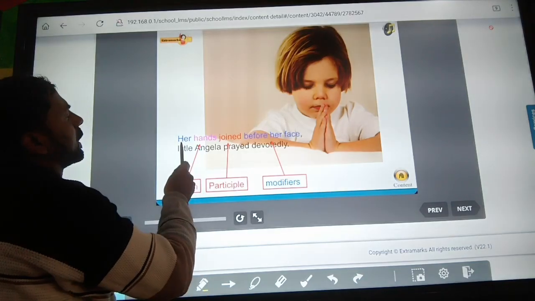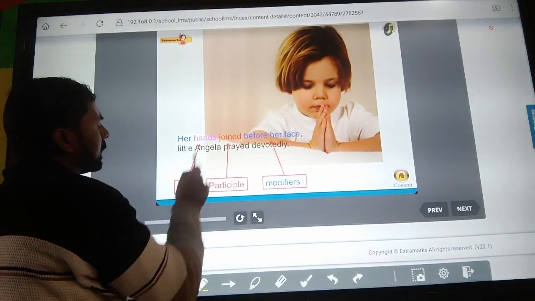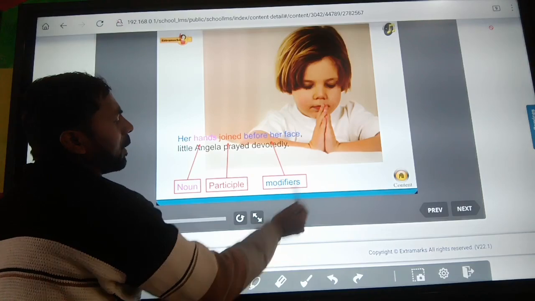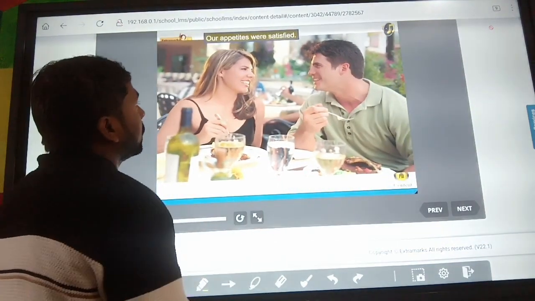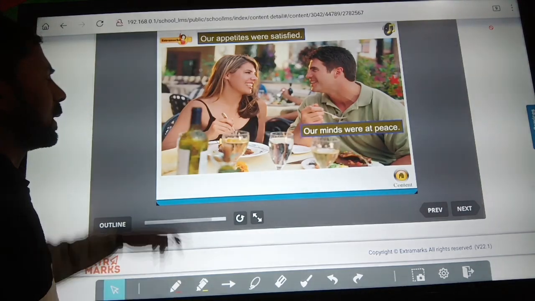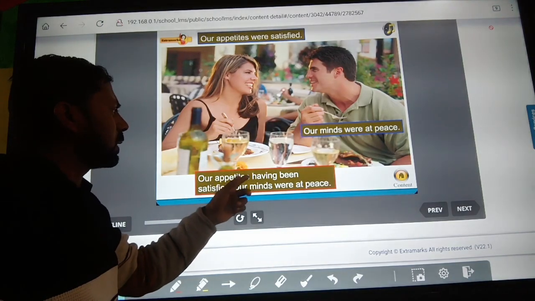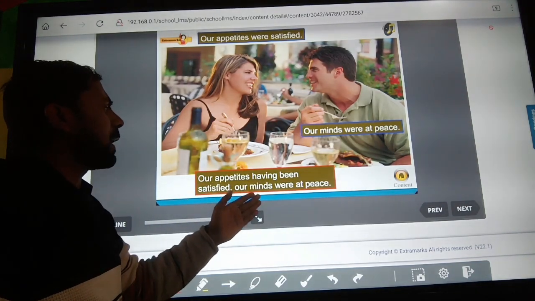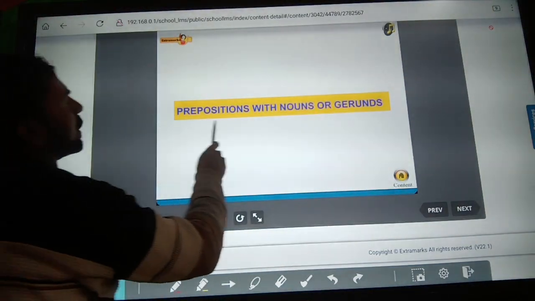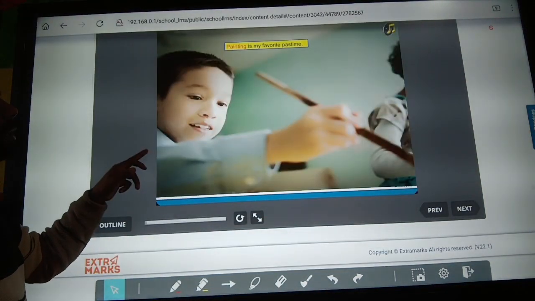In this sentence you can see: her hands joined before her face. So her hands is a noun word, joined is a participle, and before her face is a modifier. Okay. Our appetites were satisfied, our minds were at peace. So both sentences are combined: our appetites having been satisfied, our minds were at peace. Clear? Next is the preposition with the noun or gerund.